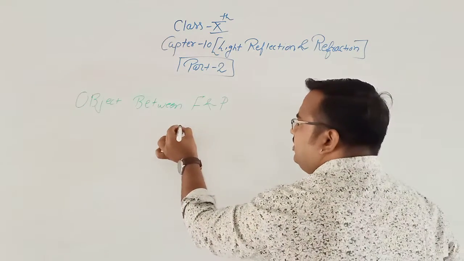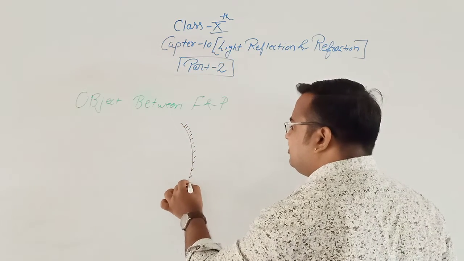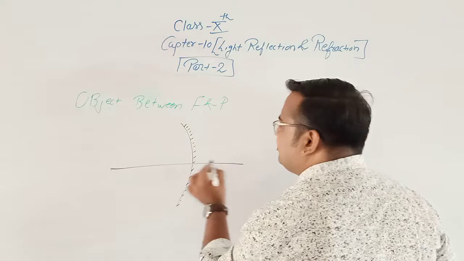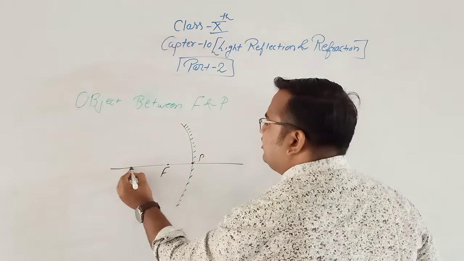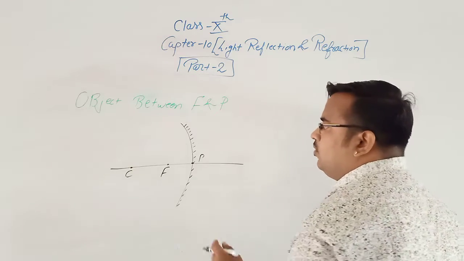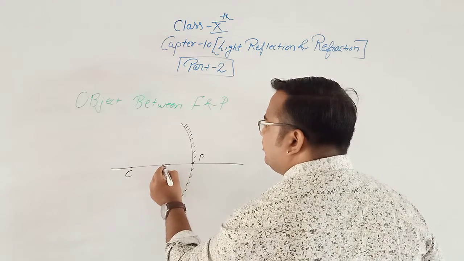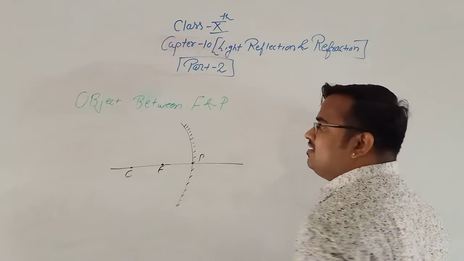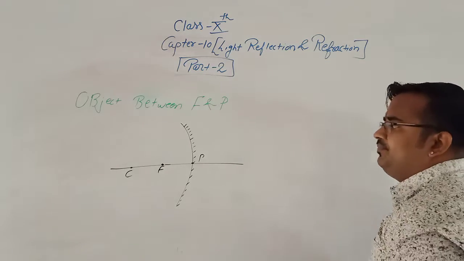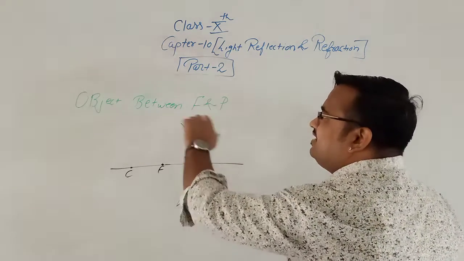So if the object is between focus and pole, this is the concave mirror with principal axis, pole, focus, center of curvature. The distance should be equal between F and P and F and C. Okay.